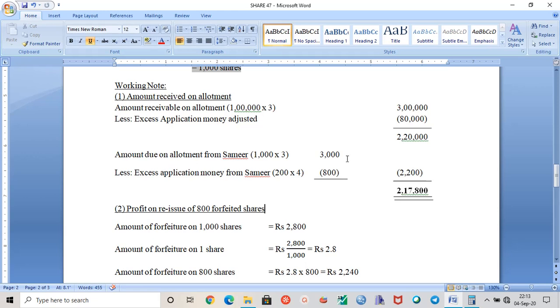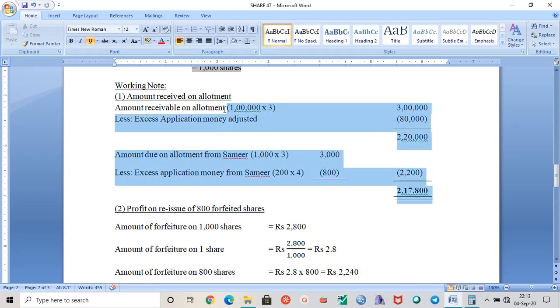Because in that method you have to make this kind of adjustment only. So it will be better if you try to solve each and every sum using this particular method only. It will be nice for you, because this is actually an error-free method.